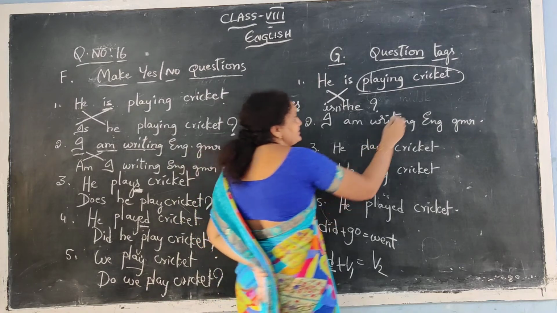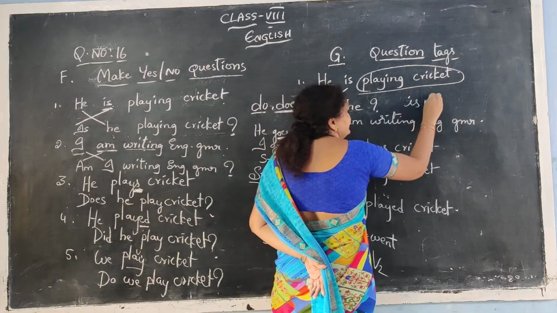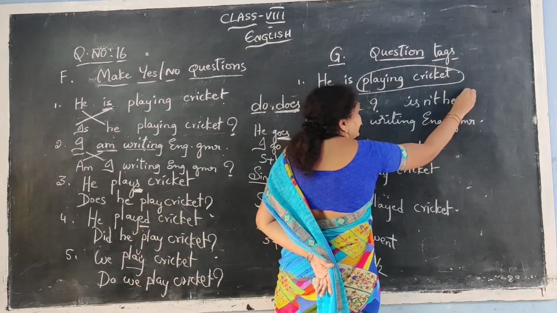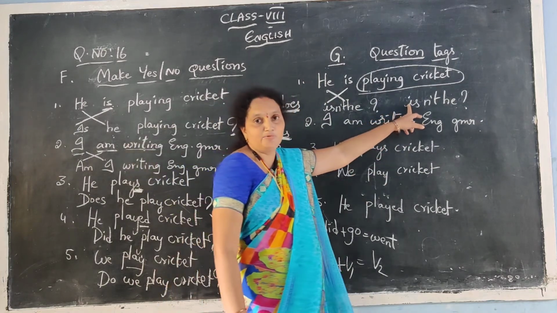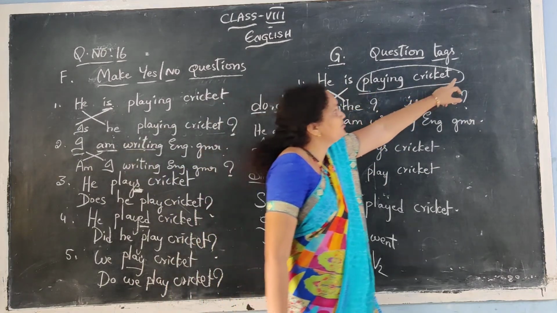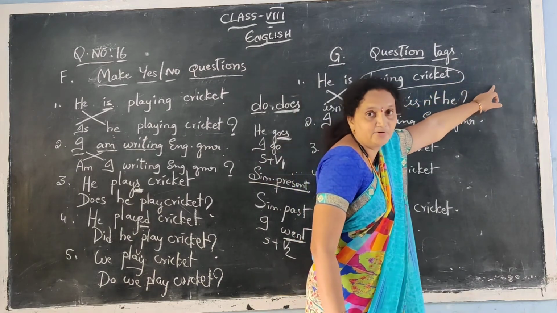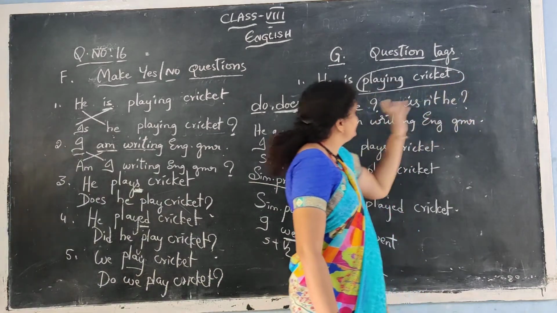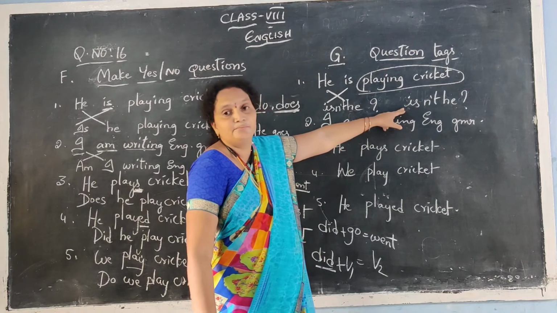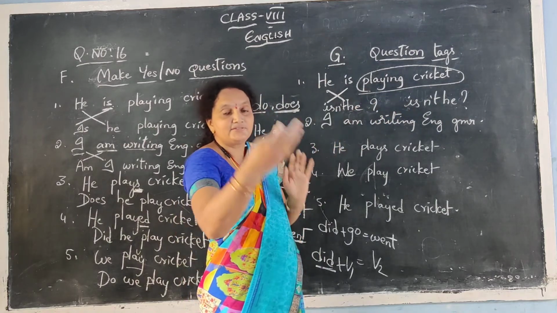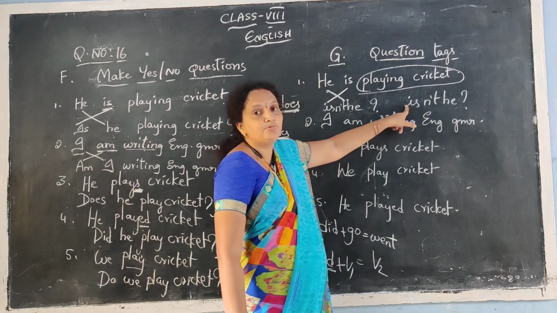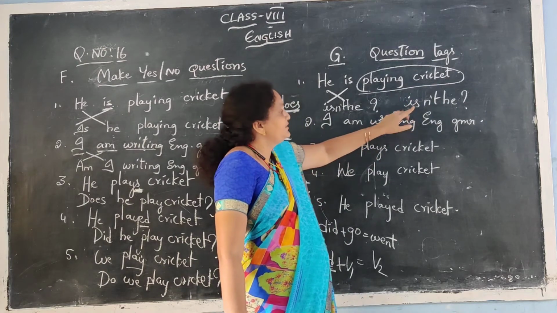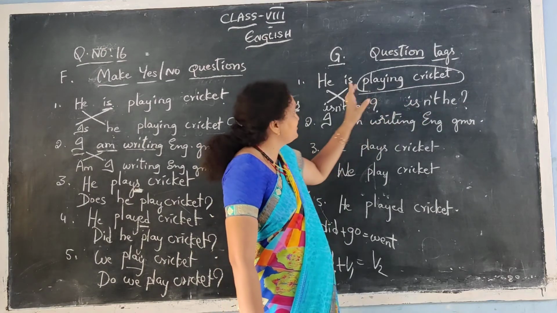The answer is isn't he? Here we should not write I as a capital letter, only a small letter. Because it is a tag, we keep a comma and write it right next to the sentence. So I kept it here, but actually we have to write it next to the sentence, so we need not keep capital letter I. So isn't he?